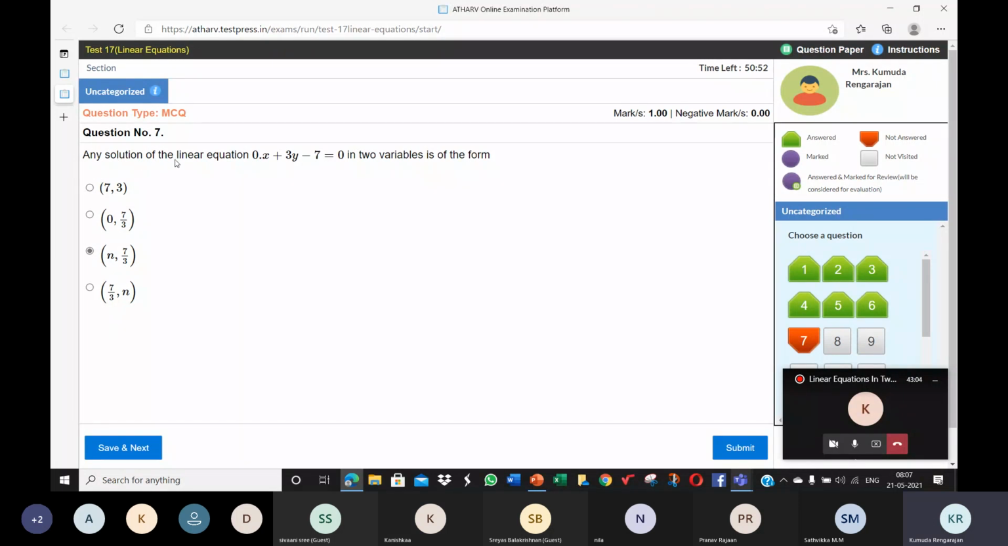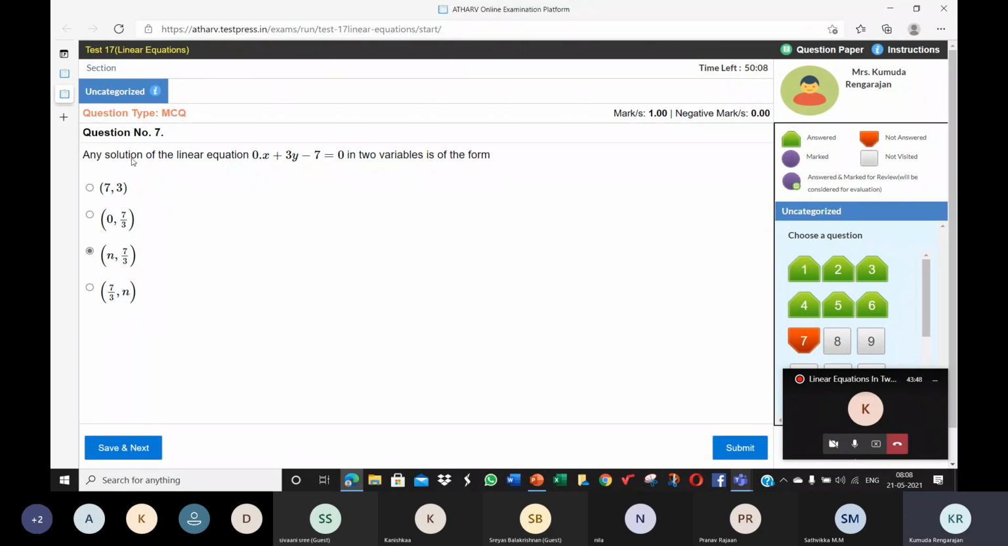See here, any solution of the linear equation in two variables will be of the form. Solution meaning they're talking about the points that lie on the line. Any solution means the different points that lie on the straight line of this equation. When you make the graph of this equation, on that straight line you will have infinitely many points of this form n, 7 by 3. They're all solutions to this equation. Every point on that straight line will be a solution to this equation.